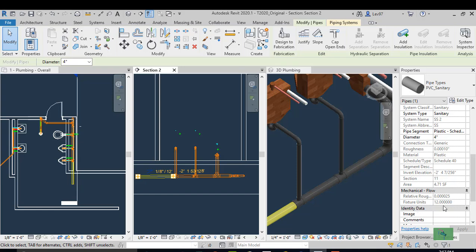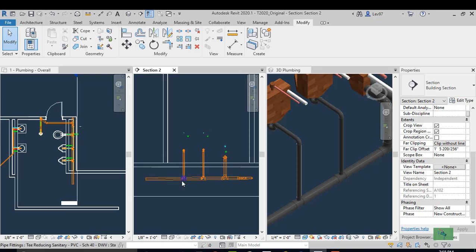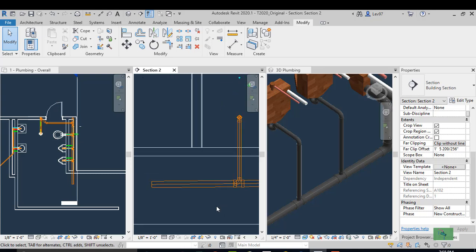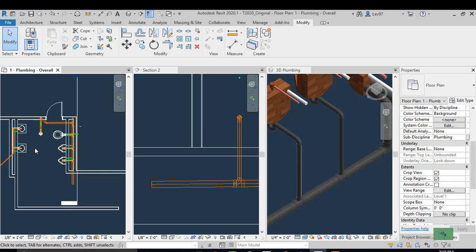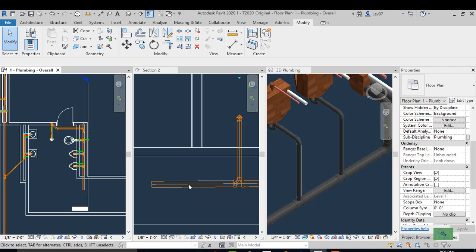And out of habit, just make sure that your fixture units are always being counted, because water supply fixture units and drainage fixture units are what a lot of times determine the size of the pipe, you know.